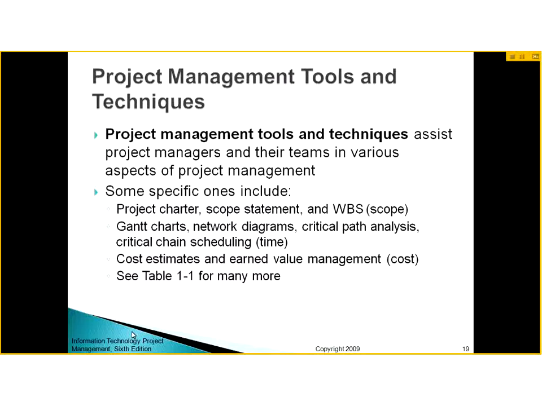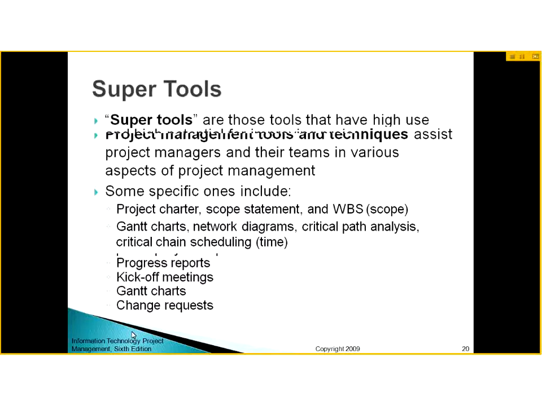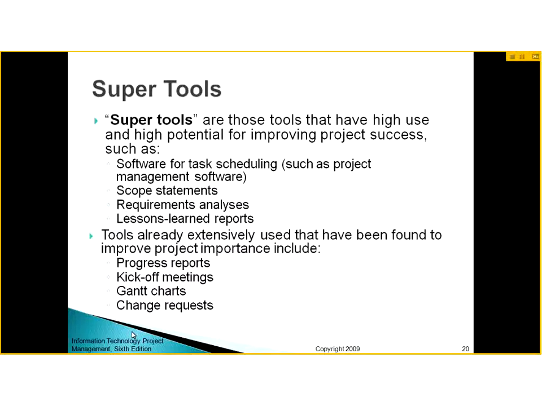So these are some of the project management tools and techniques which are used by different project managers, and you can say these are standards, with which every person managing projects is familiar. And cost estimates and earned value management are used when you do cost management. So these are the techniques.